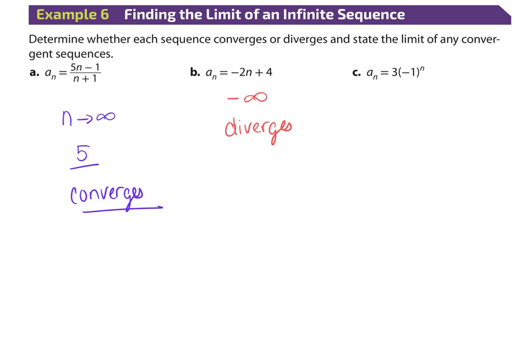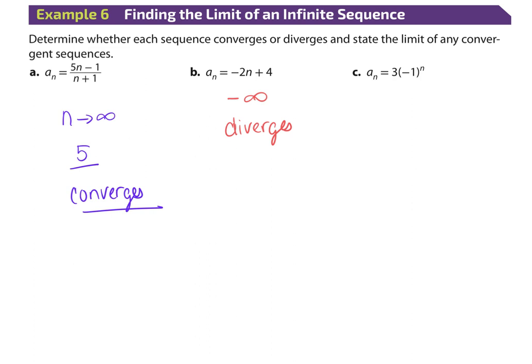Why does this bounce back and forth? Well, because I have a -1 to a power. When it's an odd power, it's going to be negative. When it's an even power, it's going to jump to positive. Then it's an odd power, it's going to jump to negative, and we're just ping-ponging back and forth. We're technically not moving towards infinity, but we're also not moving towards a specific number because we're just ping-ponging back and forth. So this would not have an overall limit.